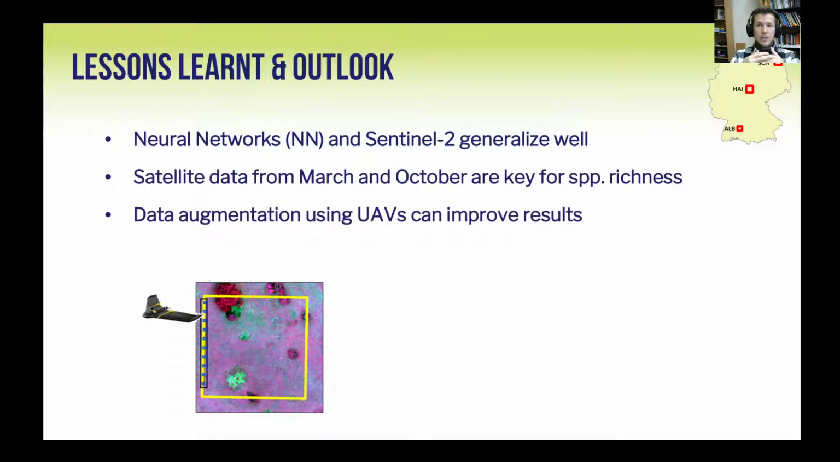Through our studies, we have learned several lessons. First of all, the machine learning algorithms we tested, we saw that the neural networks and the Sentinel-2 predictors generalize better across the three exploratories. The satellite data from March and October were key to predict the species richness. This means that the model is learning useful information from the greening and browning phases of the vegetation.